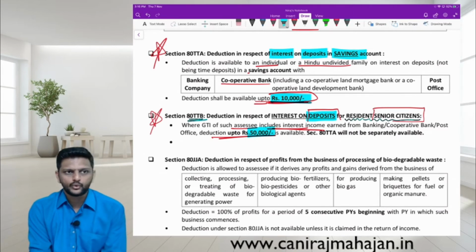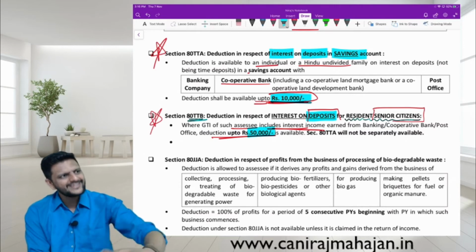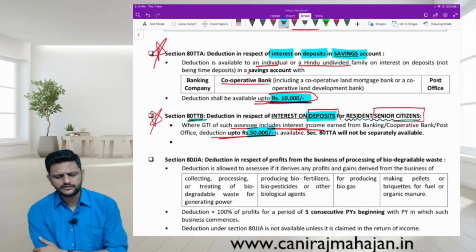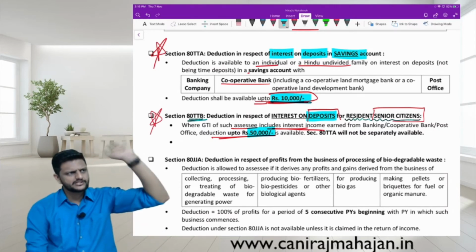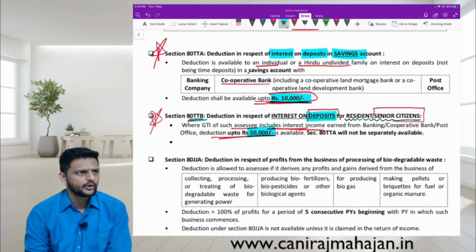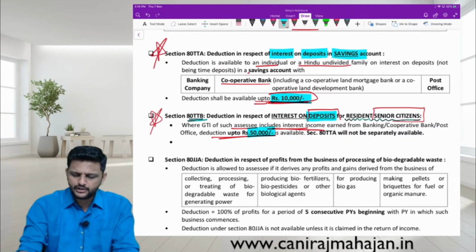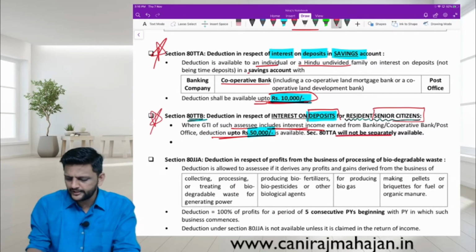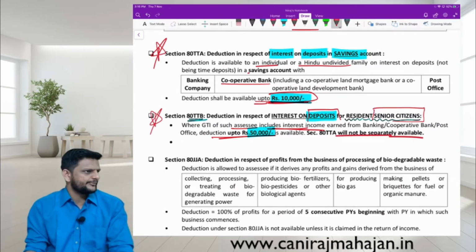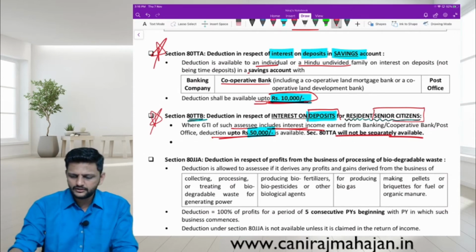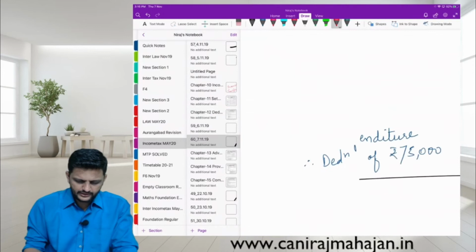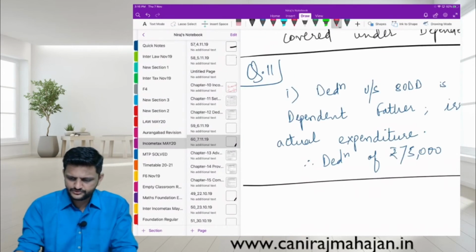Are you following or no? Savings account was always there. 80TTB has come only 1 or 2 years back. 80TTA is since a long period of time. So they are getting some extra deduction. So such a person will not be able to claim 80TTA separately. Understood, everyone? Okay. Let us do some questions.